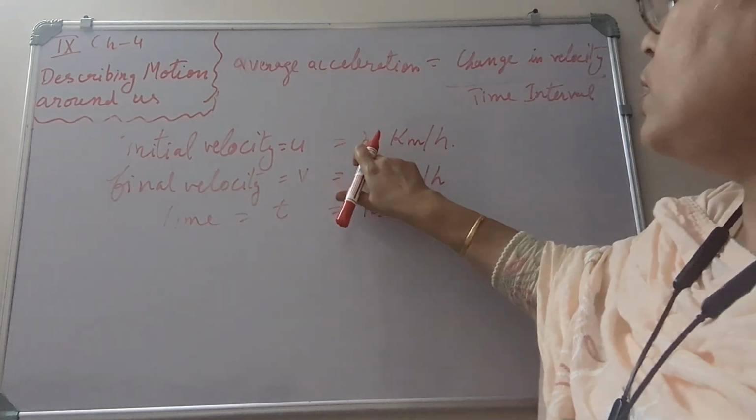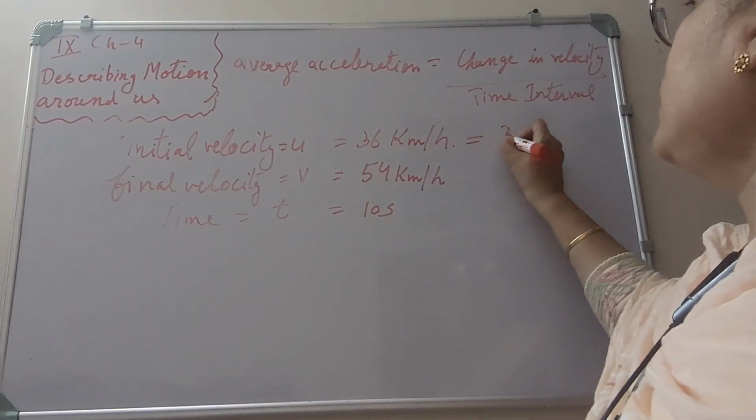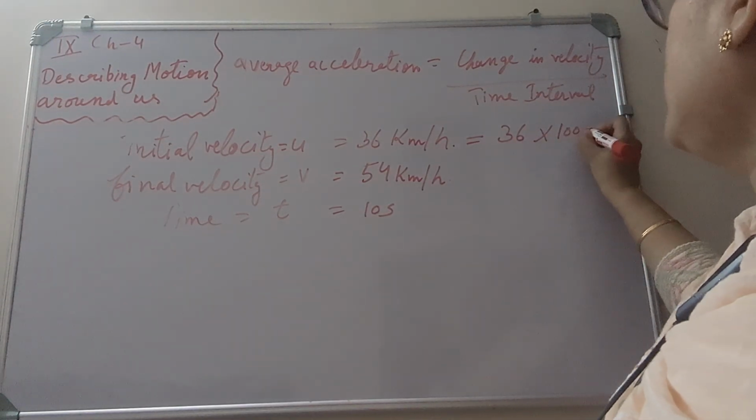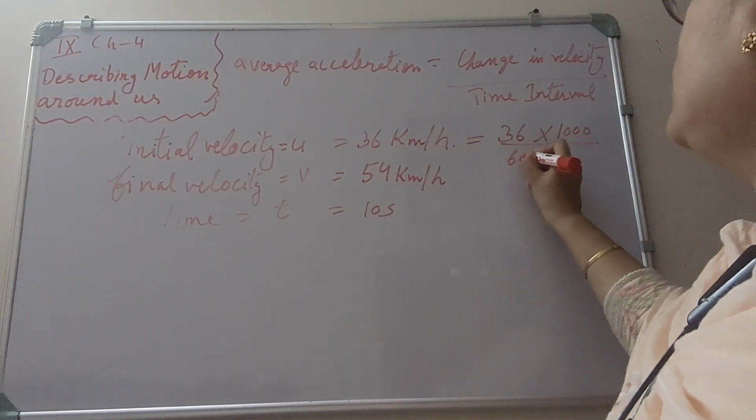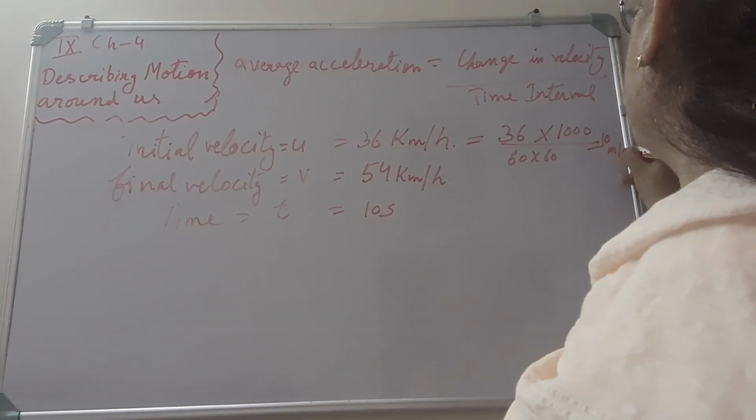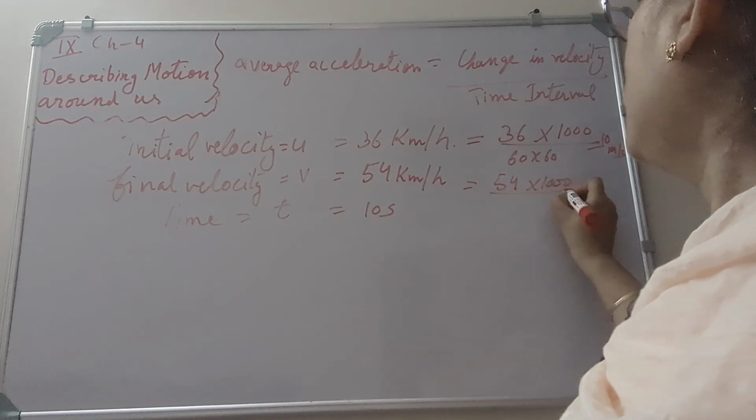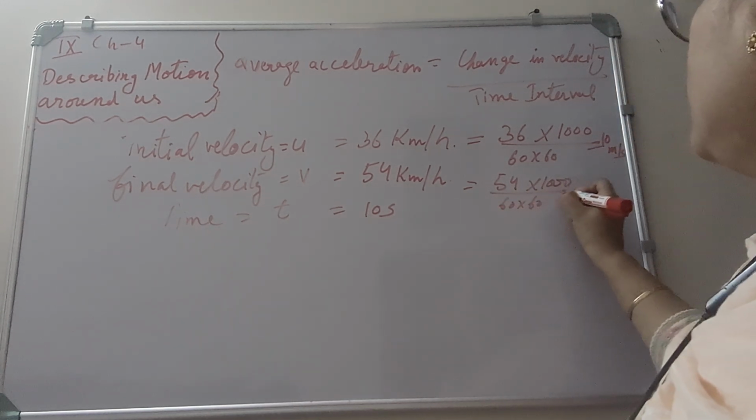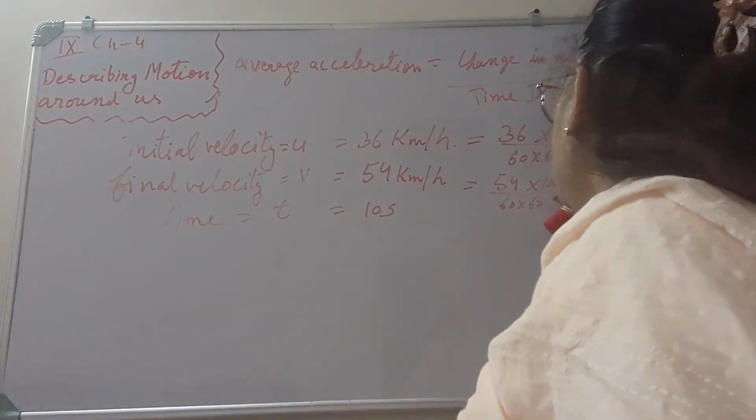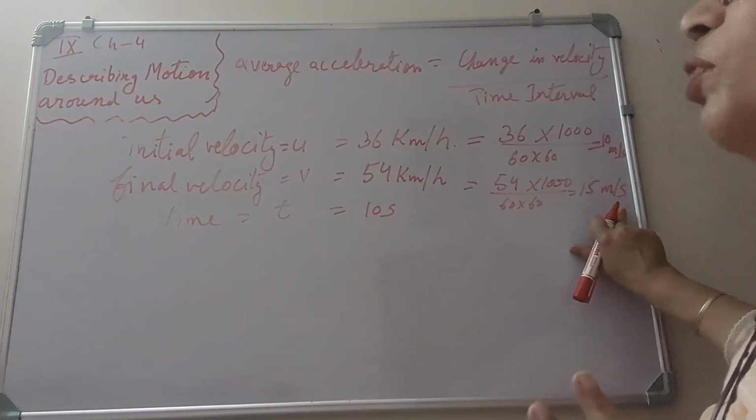Notice here, 36 kilometers per hour we have to change into meters per second. 1 kilometer has 1000 meters, so 36 multiplied by 1000, and 1 hour has 60 into 60 seconds. So it will come to 10 meters per second. Here 54 into 1000 upon 60 into 60 is 15 meters per second. So the initial velocity is 10 meters per second, and the final velocity is 15 meters per second.